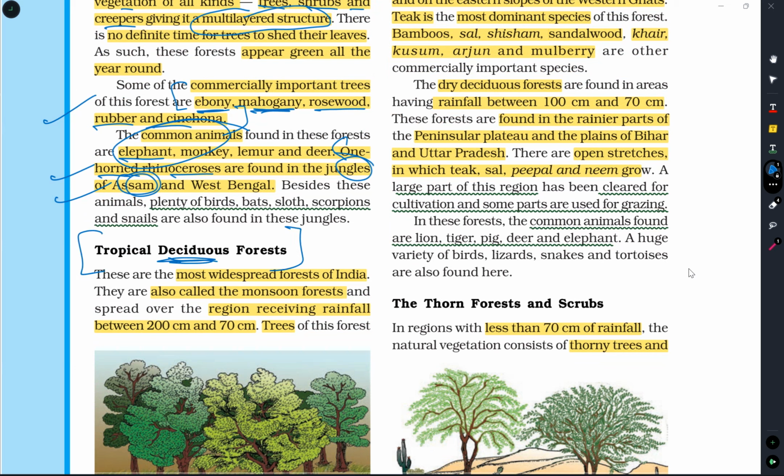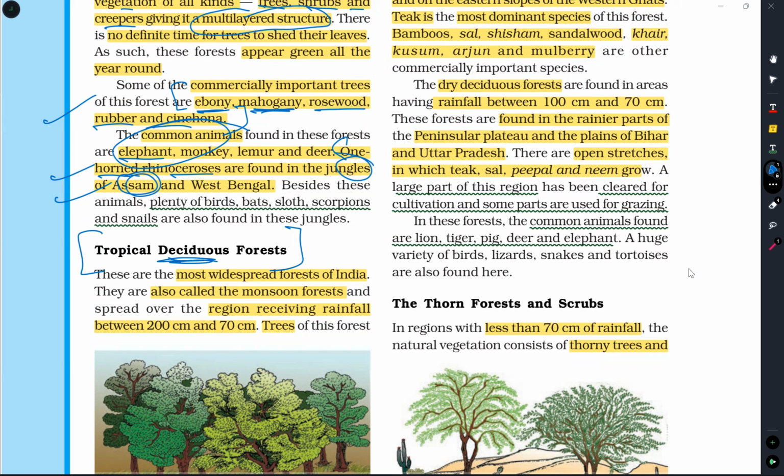Those regions which have rainfall between 200 centimeters and 70 centimeters have tropical deciduous forest, whereas in evergreen forest the rainfall was more than 200 centimeters.